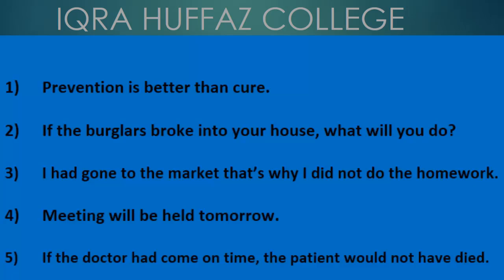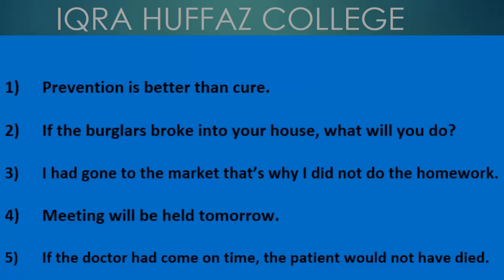Sentence number 3, मैं मार्केट गया हुआ था इसीलिए मैंने होमवर्क नहीं किया. As you can see, this is a complex sentence having 2 clauses. When we have a compound or a complex sentence, we try to identify the tense of each clause. Now you can see here in the analysis of this sentence, there are 2 actions taking place in the past. मार्केट गया हुआ था, होमवर्क नहीं किया.